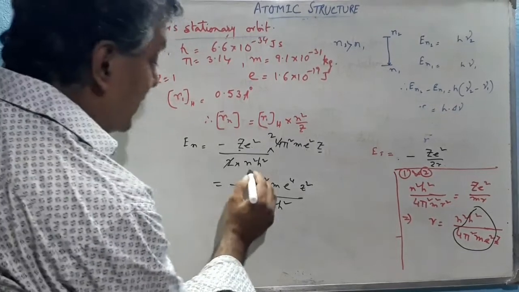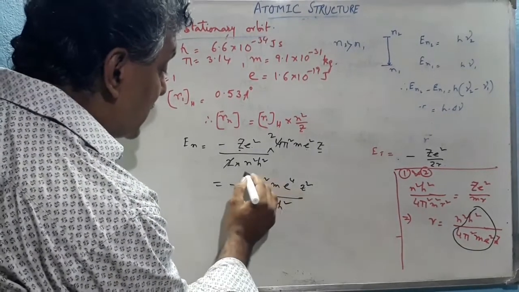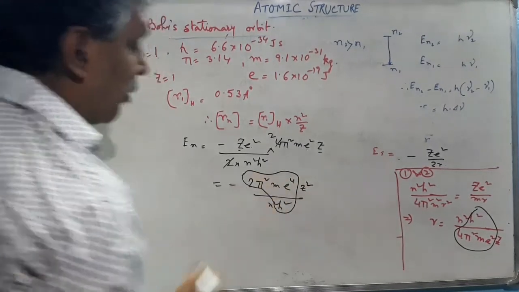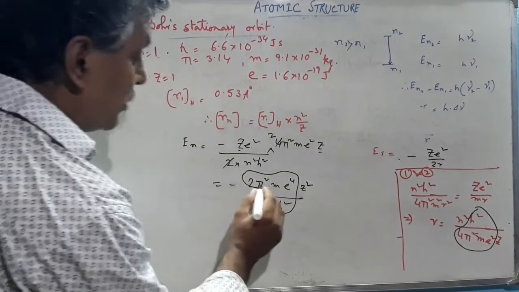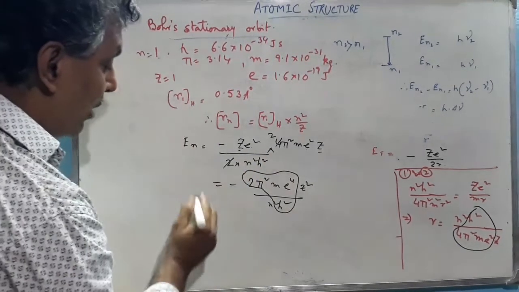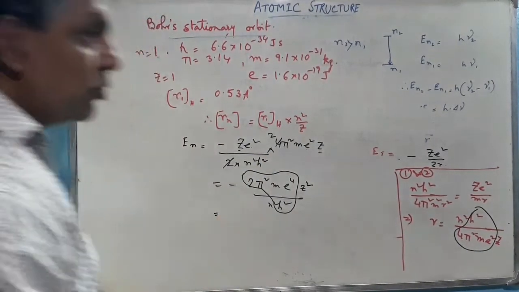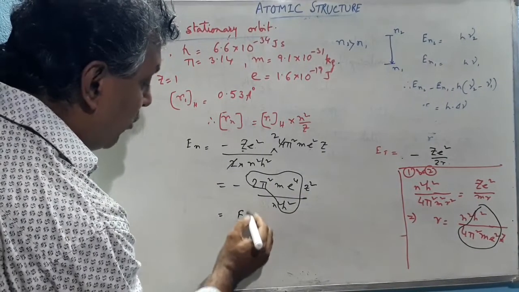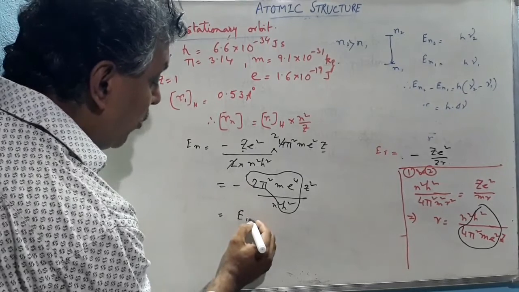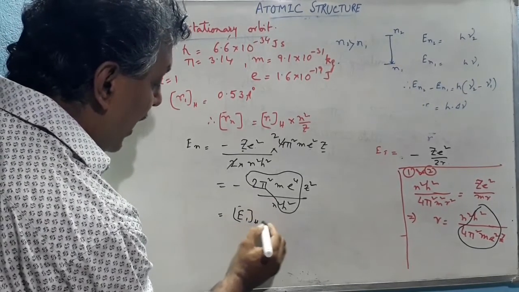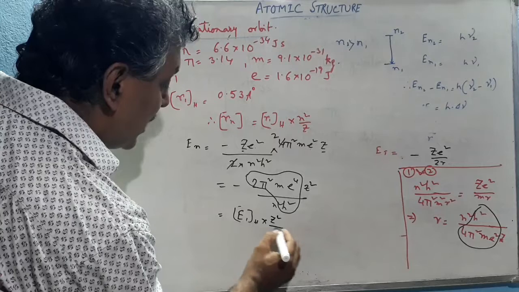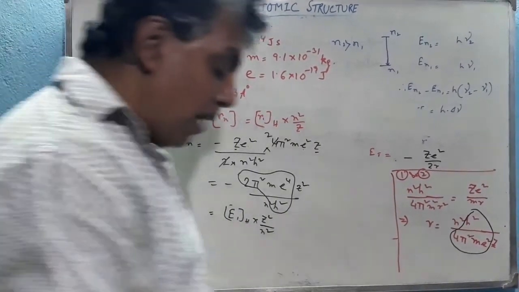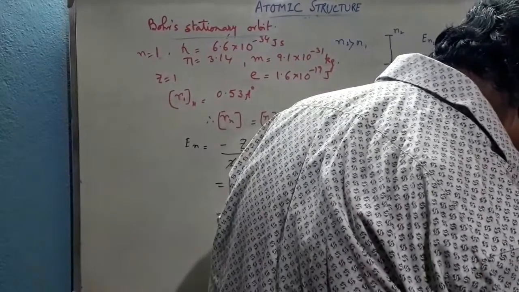Again it is negative in sign, and this part is constant for any particular atom. For the first orbit of hydrogen atom, this is E1 with negative sign, and the energy equals E1 into Z square by n square. This is the actual total energy of the atom in this particular orbit.